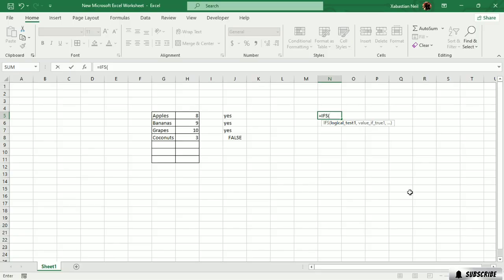Just as I told you how the IFS function works, now we're going to add something here. I'm going to type in coffee. Oh, sorry, not here.